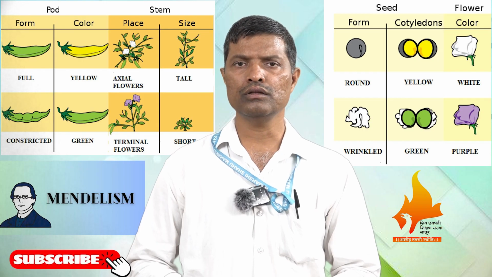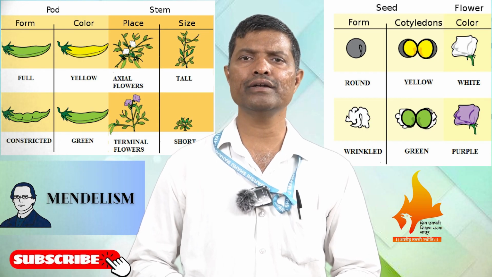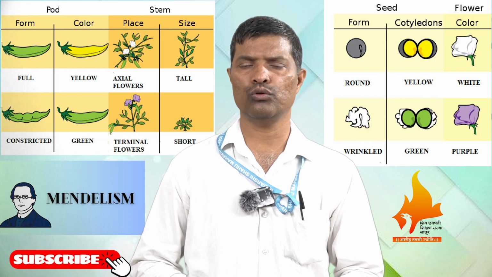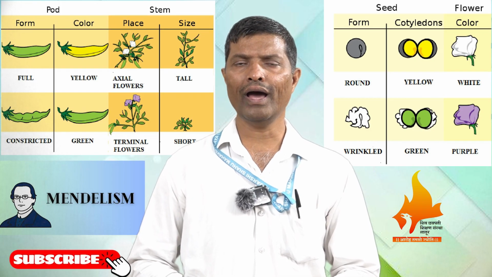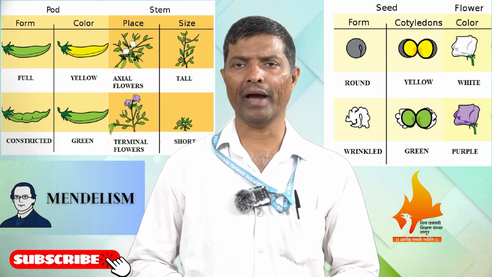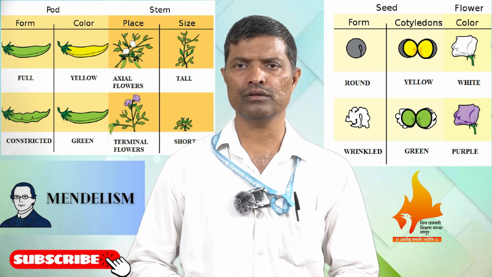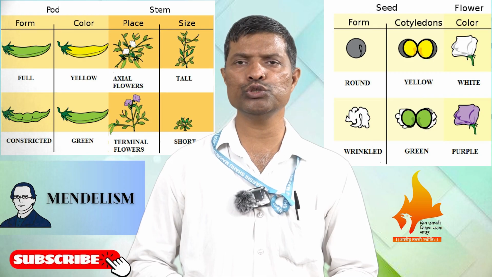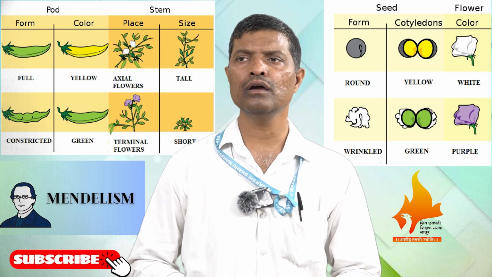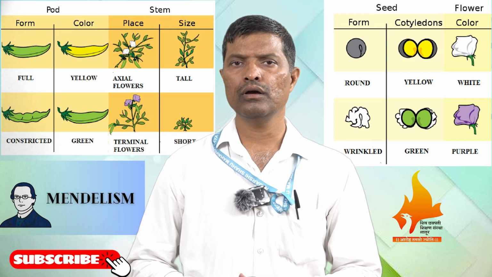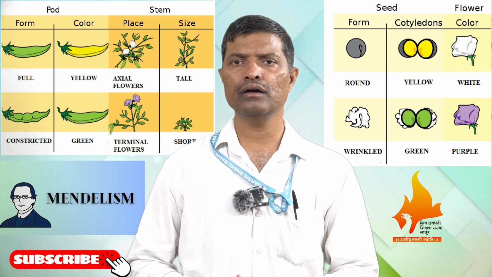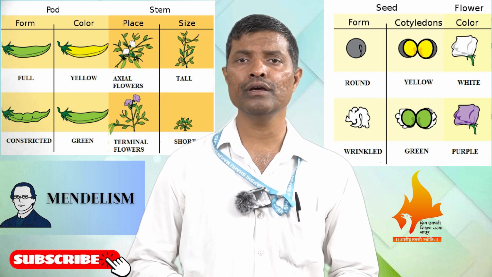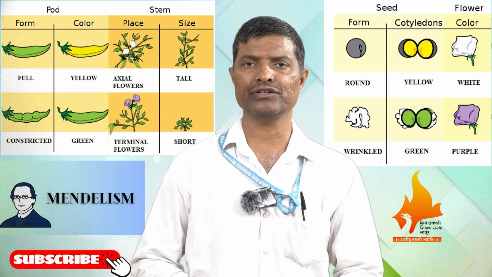Nine plants show the parental phenotype, yellow round. One shows the other parental phenotype, which is recessive, and six progenies show new combinations like yellow wrinkled and green round, which did not appear in either parent.